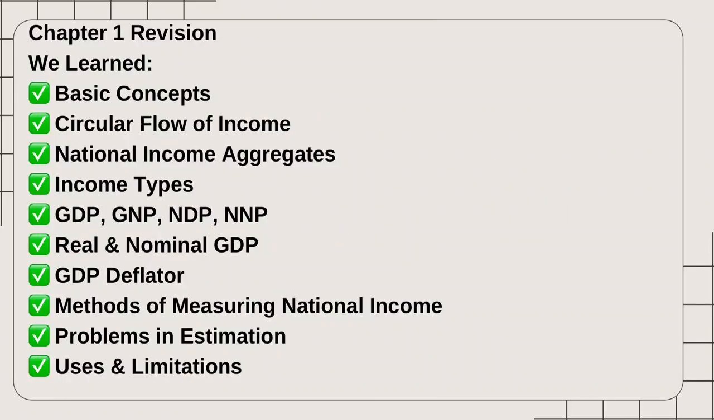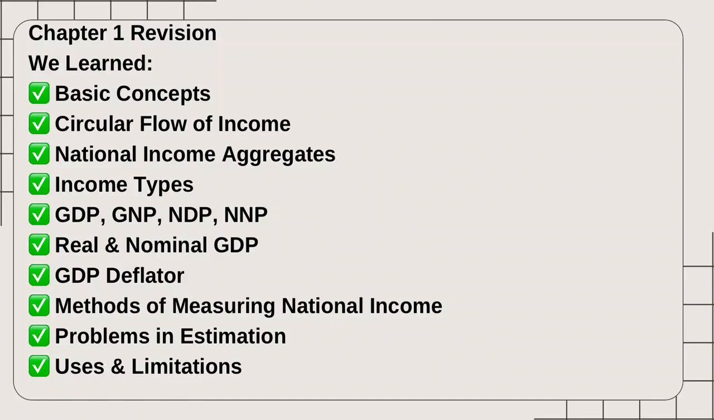Congratulations. Take a moment to appreciate how much you have learned. When we started this chapter, terms like GDP, GNP, NNP, factor cost, market price, real GDP, nominal GDP, GDP deflator may have seemed confusing. Now you have studied every major concept. You have also learned three methods of measuring national income, how to solve board level numericals, how to avoid common mistakes, the problems faced while estimating national income, and the uses and limitations of national income.